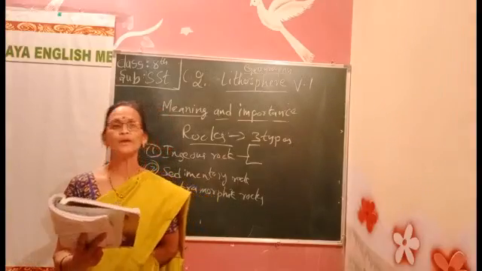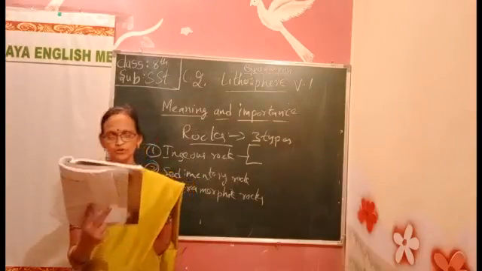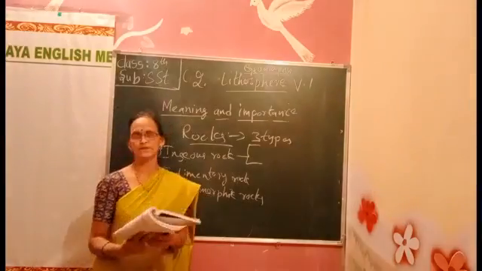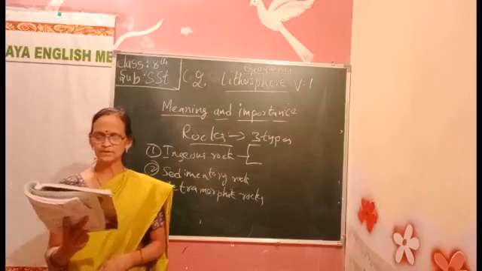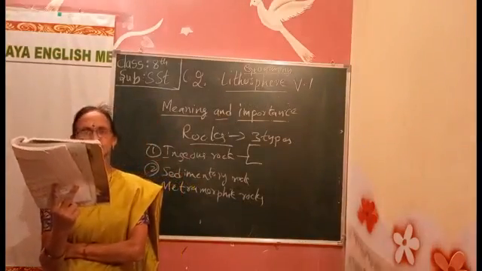That type of rocks are called the intrusive igneous rocks. For example, granite, diorite and gabbro. These are the types of intrusive rocks.